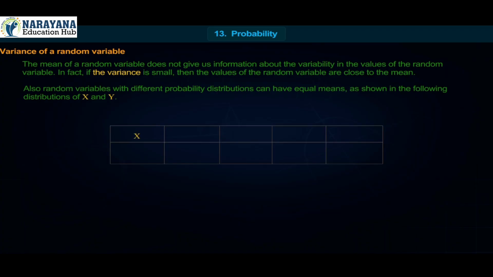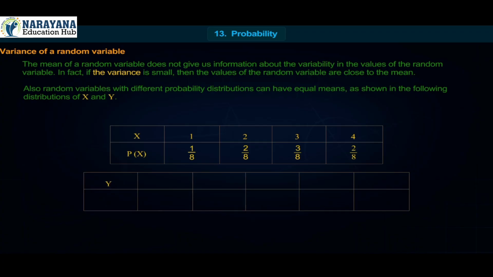X is equal to 1, 2, 3, 4. P of x is 1 upon 8, 2 upon 8, 3 upon 8, 2 upon 8. Y is equal to minus 1, 0, 4, 5, 6. P of y is 1 upon 8, 2 upon 8, 3 upon 8, 1 upon 8, 1 upon 8.